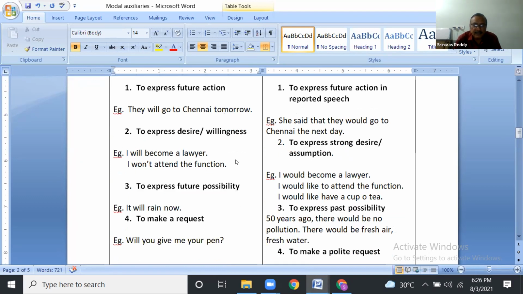Next one, to express a desire or willingness: I will become a lawyer. I won't attend. Won't means will not. I will not attend the function. To express a strong desire or assumption: I would become a lawyer. That is strong desire. I would like to attend the function. I would like to have a cup of tea. To express strong desire or assumption.